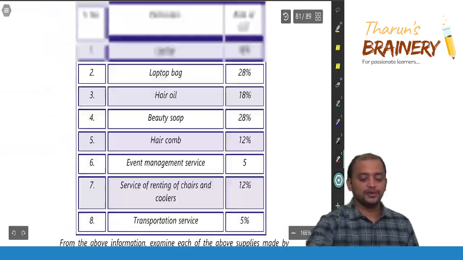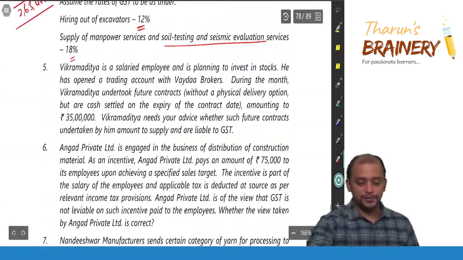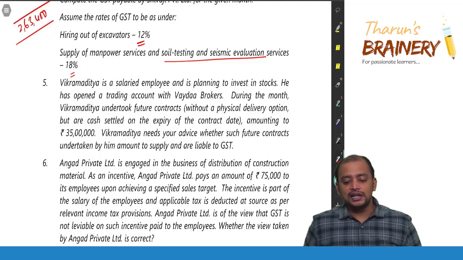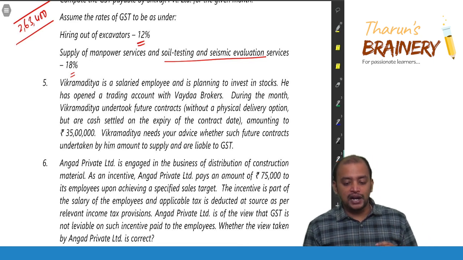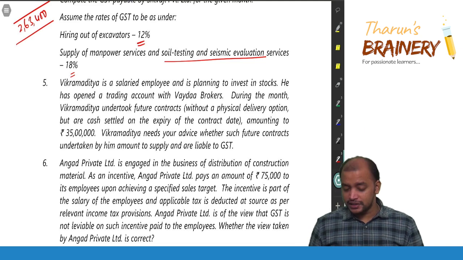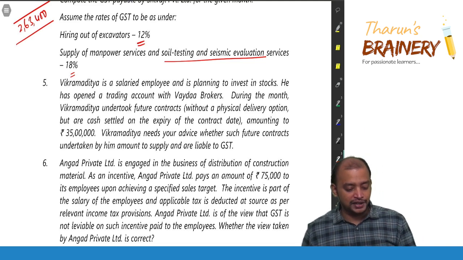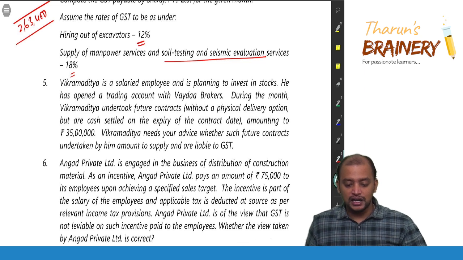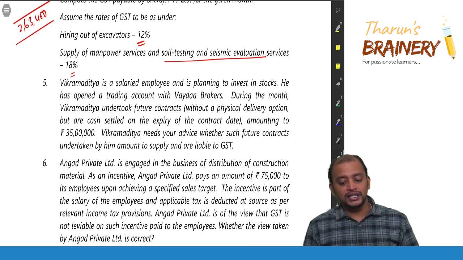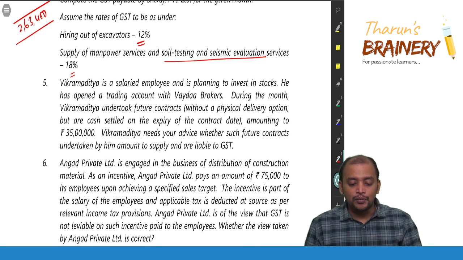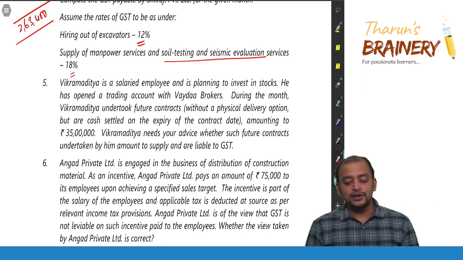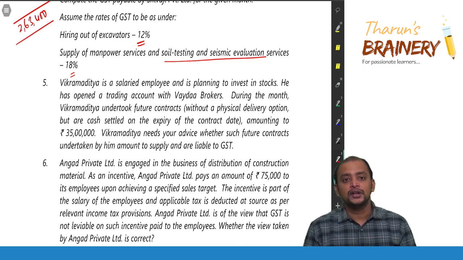Next, question number 5. Now we are discussing question number 5. Vikramaditya is a salaried employee and is planning to invest in stocks. He has opened a trading account via the brokers. During the month, Vikramaditya undertook future contracts without a physical delivery option, but are cash settled on the expiry of the contract date, amounting to 35 lakhs. Vikramaditya needs your advice whether such future contracts undertaken by him amount to supply and are liable to GST. Future contracts and option contracts are derivatives.